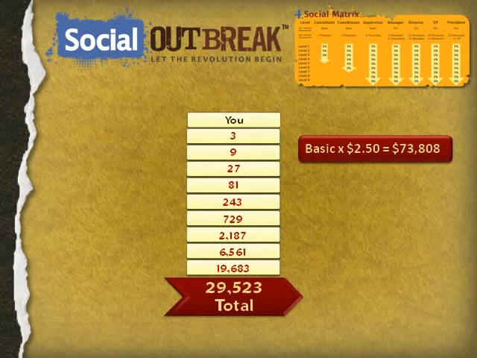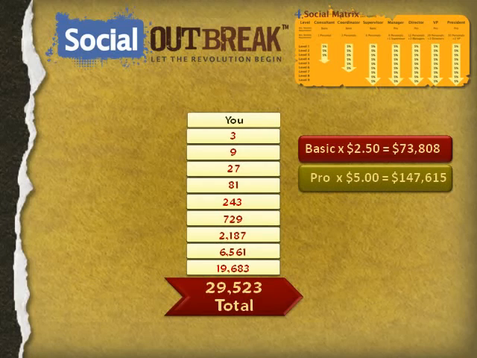Now imagine you had a full matrix with everybody on the pro level of auto pay. Well, that number doubles. Now the truth is, in a full matrix you would actually have something in between, because you'll have a combination of basic and pro level auto pays in there. Nonetheless, the earning potential is huge in this portion of the compensation plan.